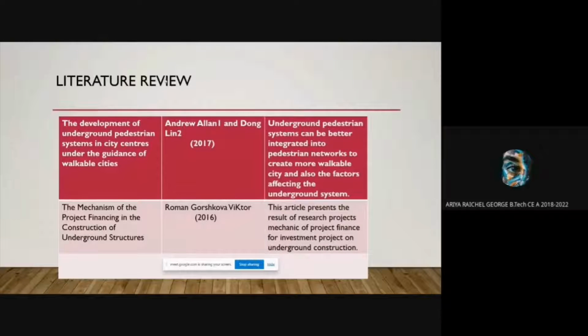Next, literature review. The first article which I referred is the development of underground pedestrian system in city center under the guidance of walkable cities, stating about underground pedestrian possibility in future and also the factors affecting the underground system. The second one is the mechanism of project financing in the construction of underground structures, and this article talks about how much cost it will yield during underground construction and how to use it in a proper manner.